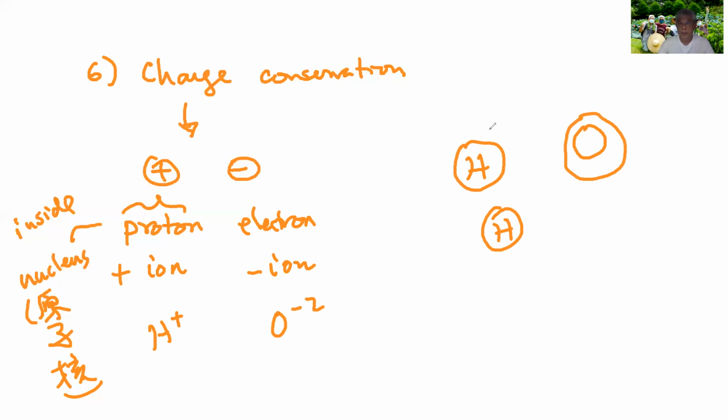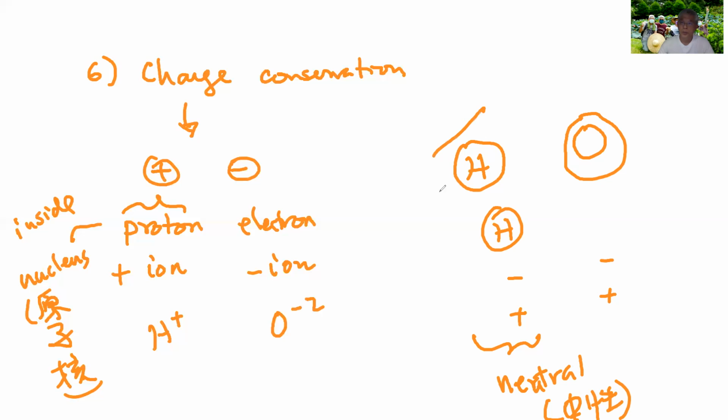And this one has how many charges? How many negative charges and how many positive charges? And this one has how many negative charges, how many positive charges? And they are neutral, right? They are atoms, so they are neutral to begin with. Neutral, 中性的, so it means your positive and negative are the same. So when they do a chemical reaction, your positive and negative charge still doesn't go away.